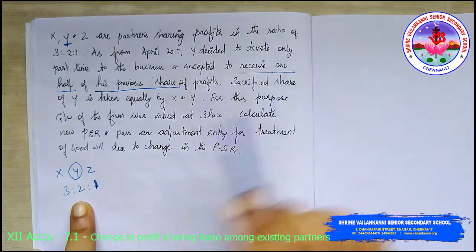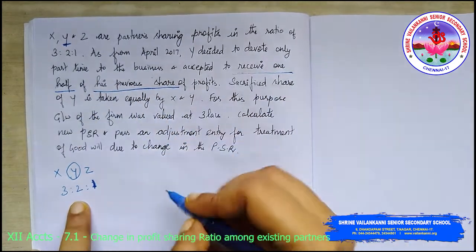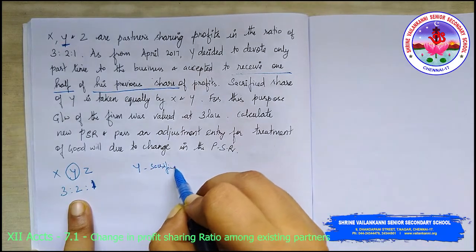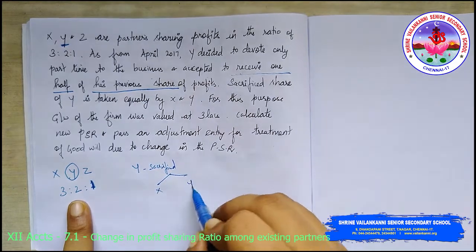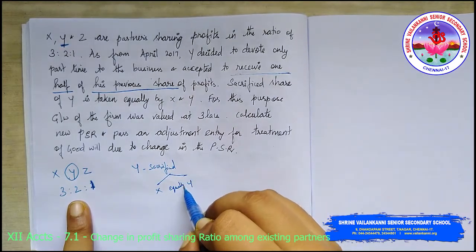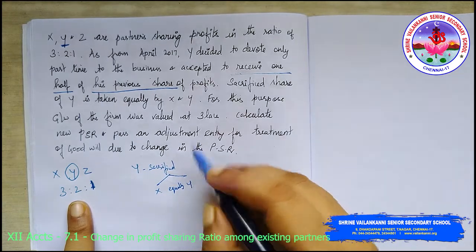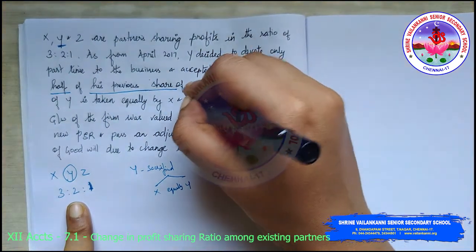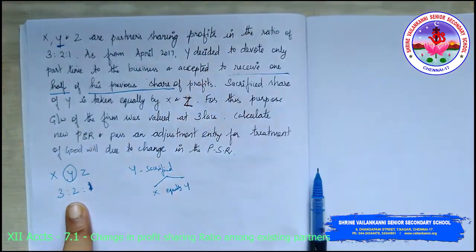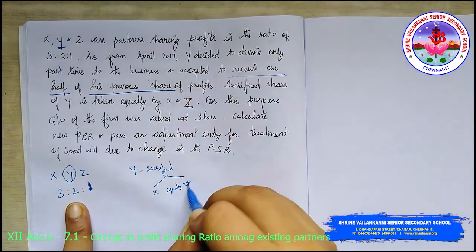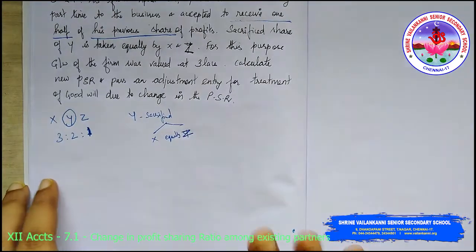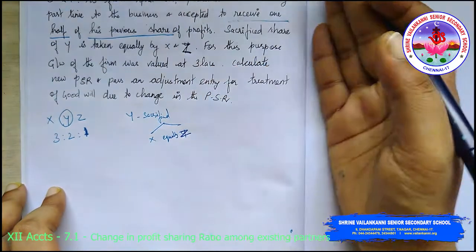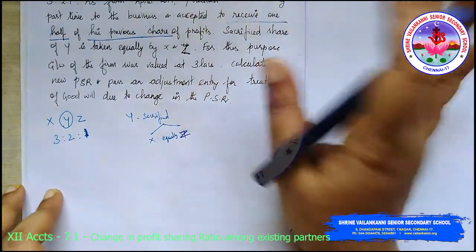Now this sacrificed share of Y is taken equally by X and Z. I'm sorry, it's not Y, it's Z, just one small mistake. So this is the scenario. Now for the purpose, goodwill of the firm is valued at 3 lakhs, so they have given it directly. They are asking us to calculate the new profit sharing ratio.